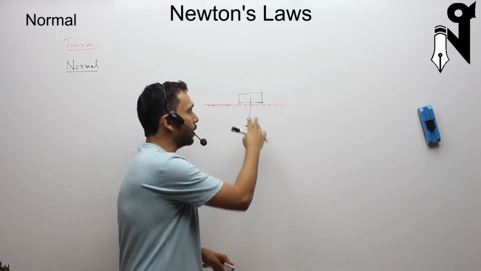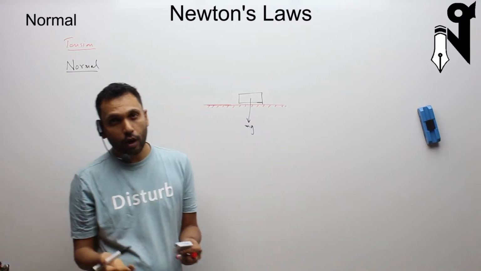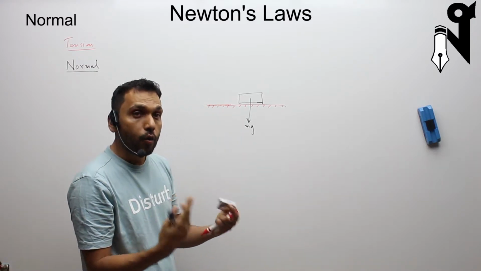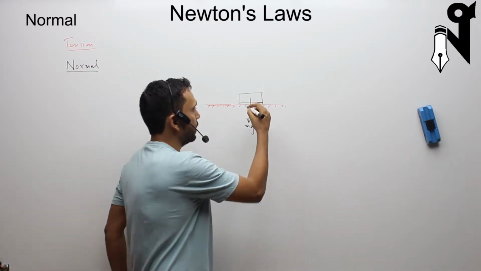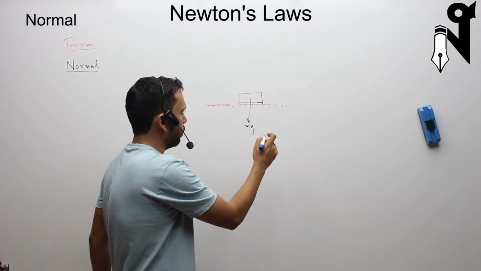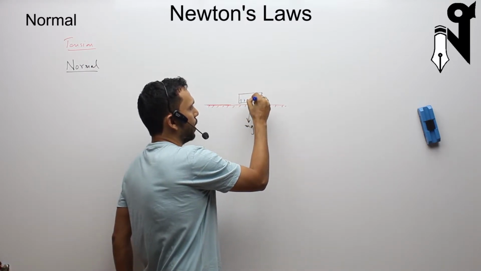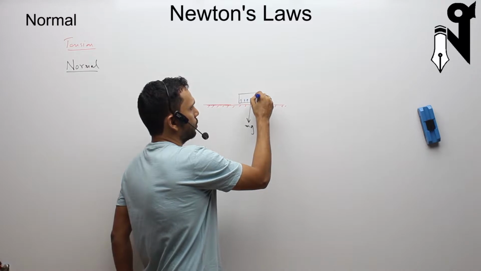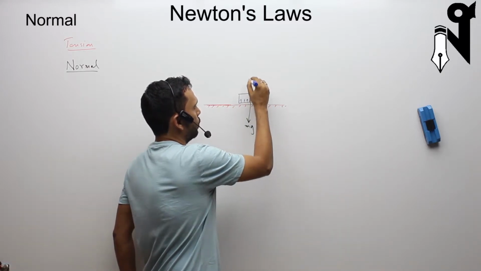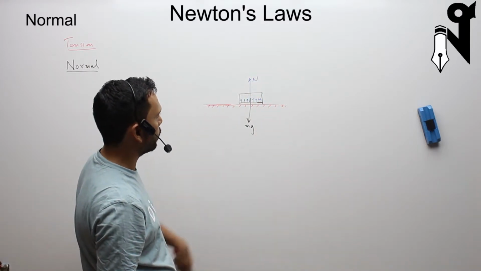The obvious reason is because there was a platform below it. That platform is stopping it. So how is the platform stopping it? By giving it a force, an opposite force. So how is that opposite force acting on all the contact parts of the body? There it is having a reaction backwards. So considering all the forces as one force, we'll make a reaction force backwards, which is called the normal reaction.